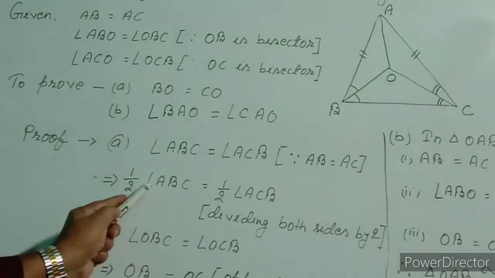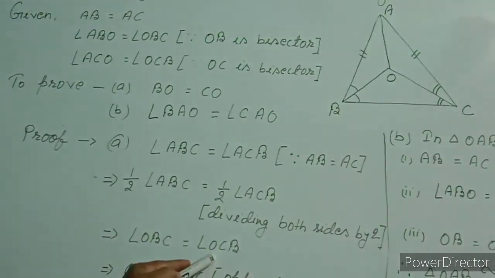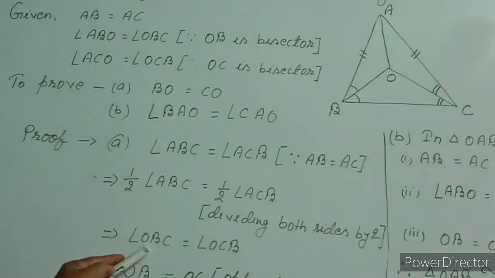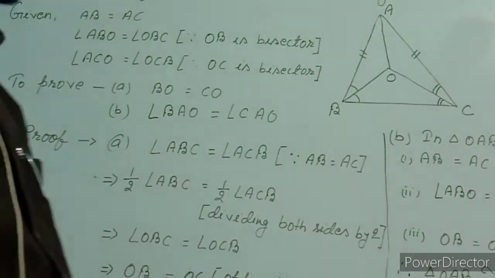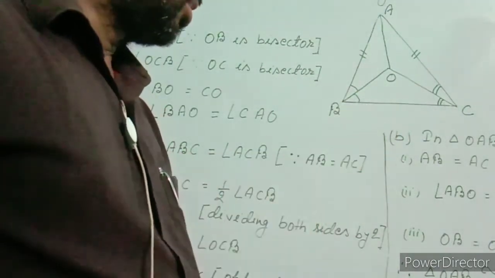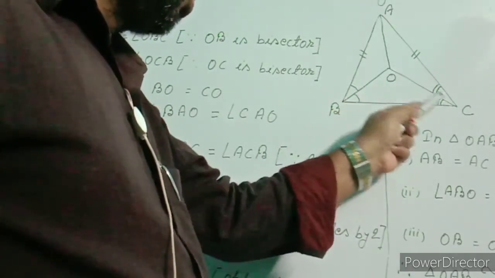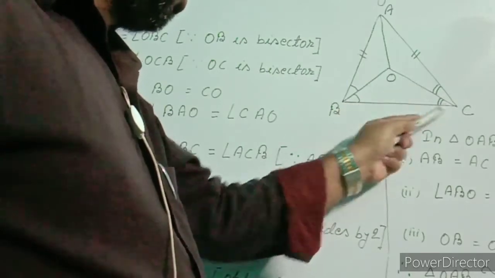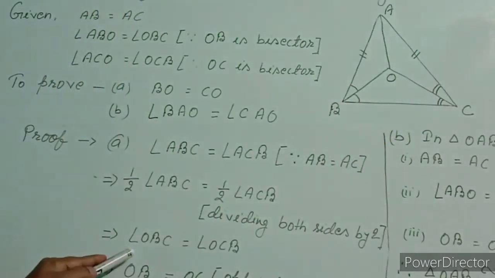Half of angle ABC is equal to angle OBC, and half of angle ACB is equal to angle OCB. These two angles, OBC and OCB, are equal, and we say opposite sides of equal angles are also equal. The opposite side of OBC is OC and the opposite side of OCB is OB. So these two sides will also be equal. For that I wrote here OB equal to OC.